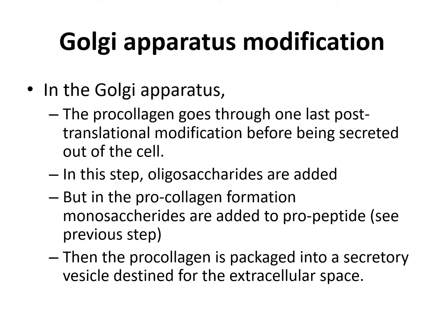Golgi apparatus modification. In the Golgi apparatus, the procollagen goes through one last post-translational modification before being secreted out of the cell. In this step, oligosaccharides are added, whereas in the previous step, monosaccharides were added to the propeptide. Then the procollagen is packaged into a secretory vesicle destined for the extracellular space.